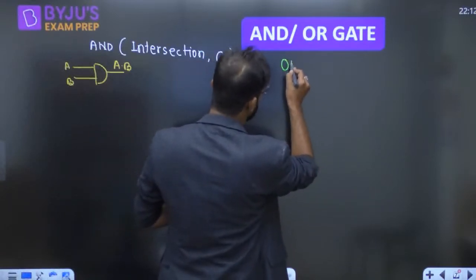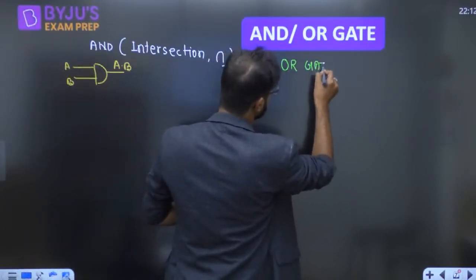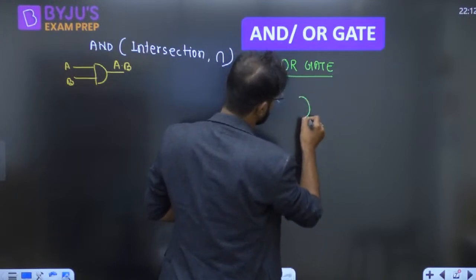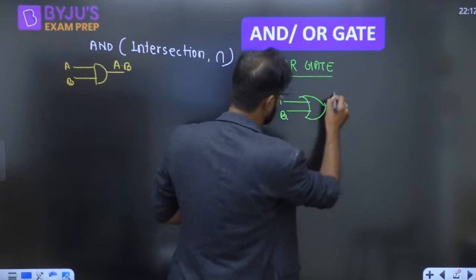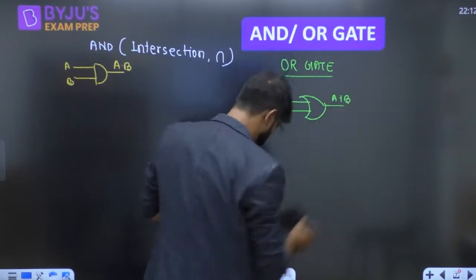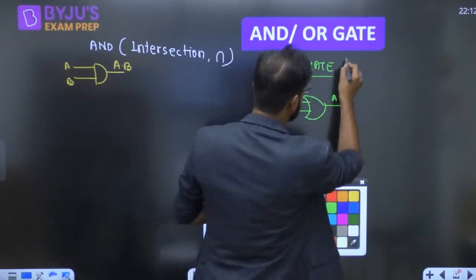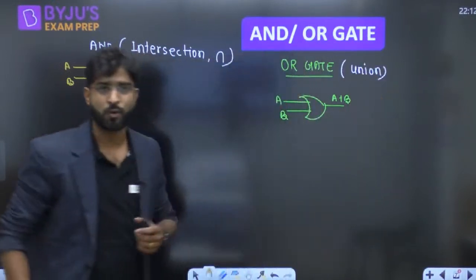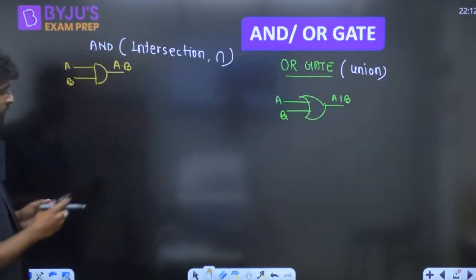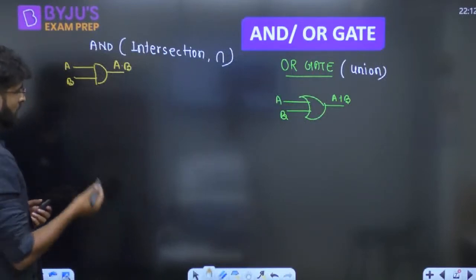So guys, if you want to discuss the OR gate, this is called A ORing B. And one more thing, the OR gate in set theory is what we have discussed as the union. This is called union. We'll discuss questions on this topic also. Truth table, we are already aware of the truth table.